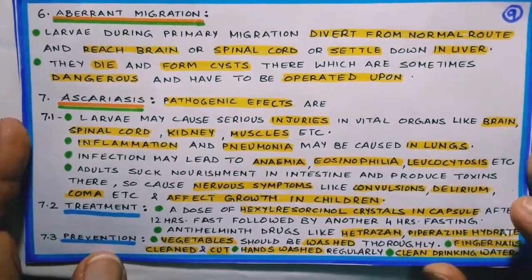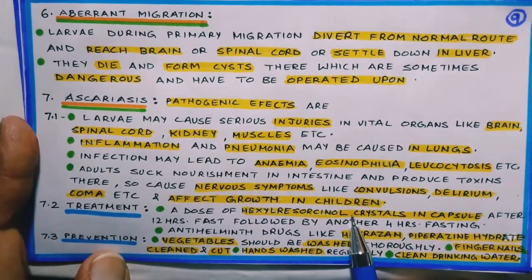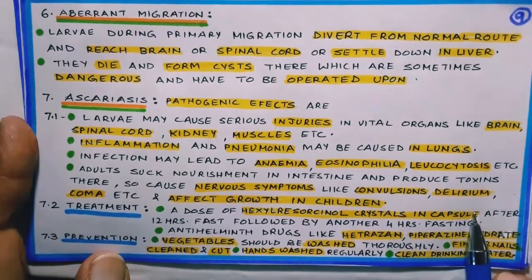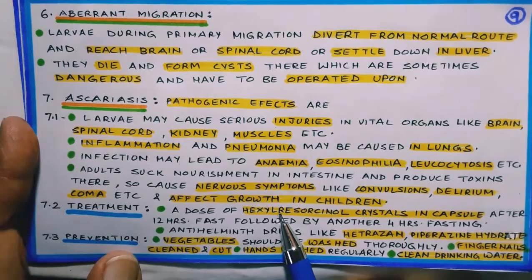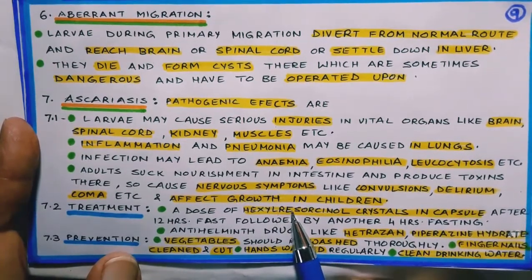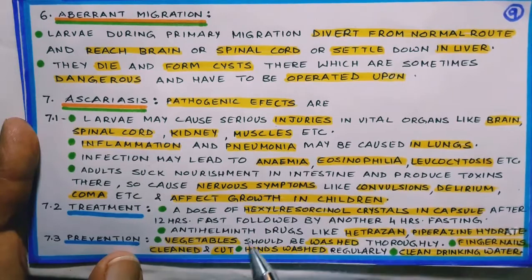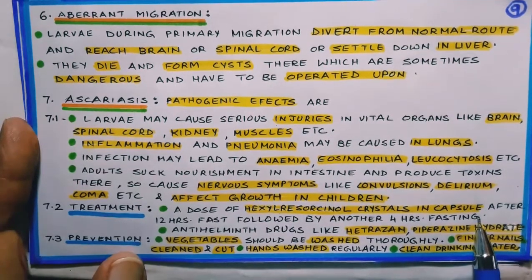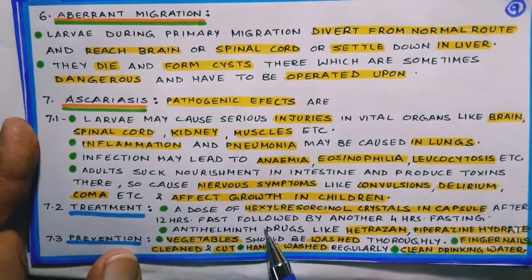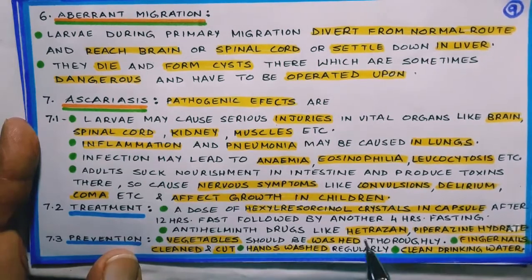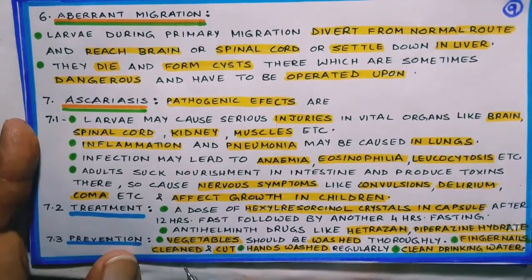Now regarding treatment of ascariasis, a dose of hexylresorcinol crystals in the form of capsules. Now it is not given ordinarily, only when it is confirmed that the person is having the infection of ascaris. After 12 hours of fasting this capsule is given, and then again 4 hours of fasting after that is followed by it. Now there are some antihelminthic drugs also which are used in treatment of ascariasis like hetrazan, piperazine hydrate, etc. Then how do we prevent ascariasis?